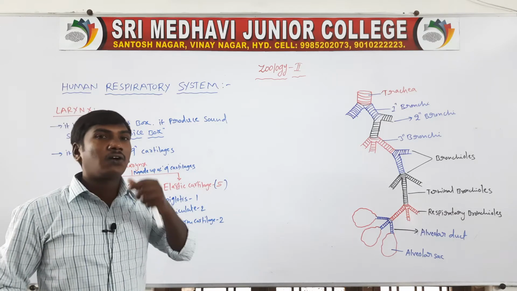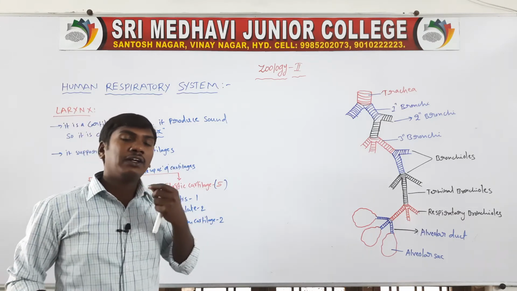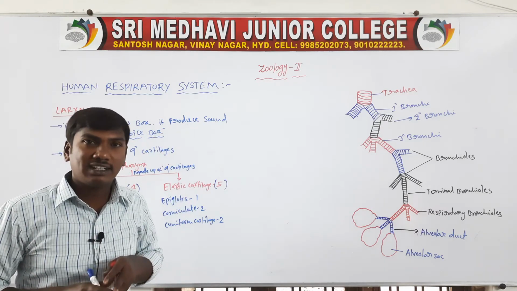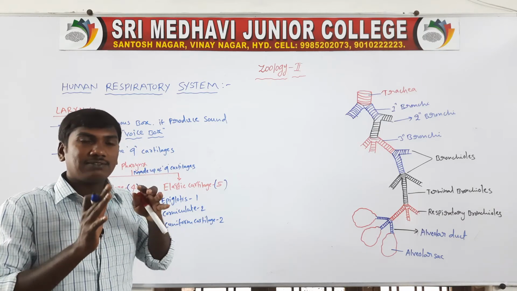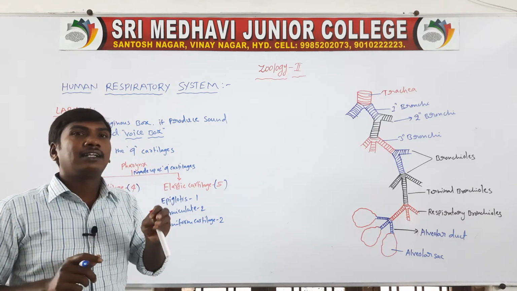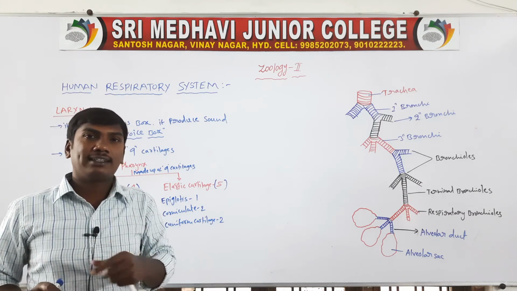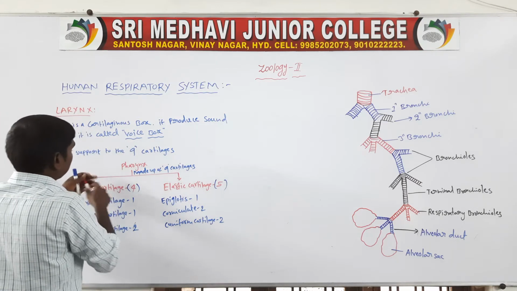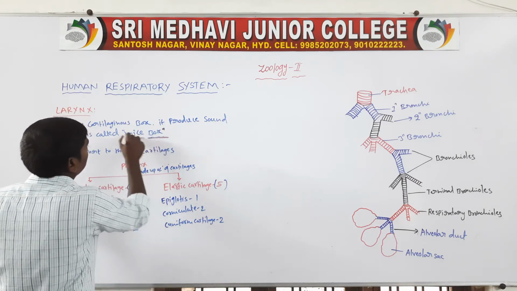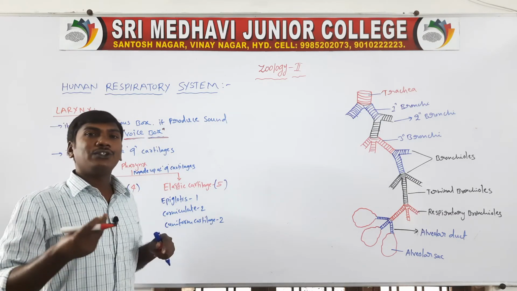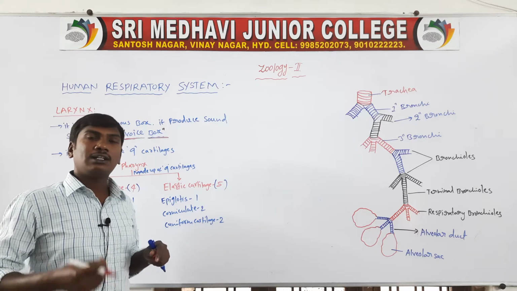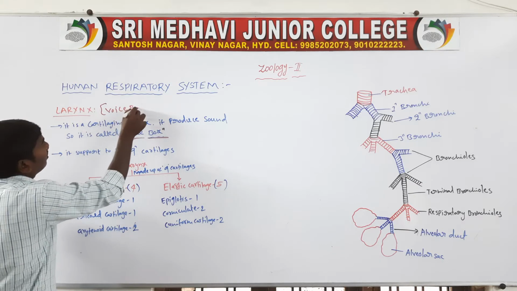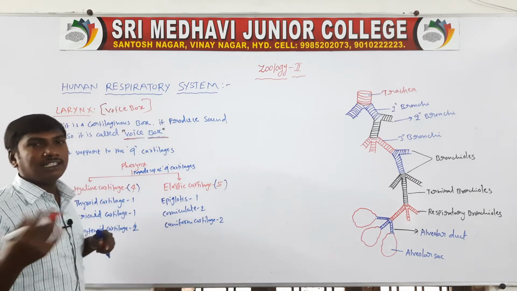The larynx is a cartilaginous box. Cartilaginous box means the larynx is formed by cartilages. Next, it produces sound. The larynx is the producer of sound, so the larynx is called the voice box because of the production of sound.